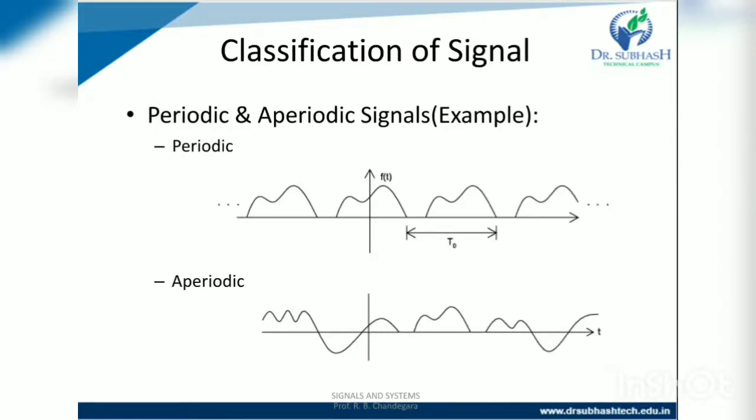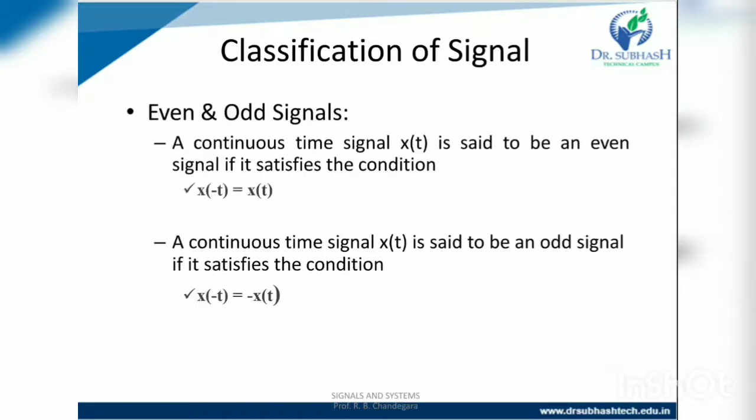So here is the example of a periodic signal. It repeats after T0 duration. Each and every part of a periodic signal is repeated after T0 time, so it is a periodic signal. In an aperiodic signal there is no repetition. So this is the example of periodic and aperiodic signals.